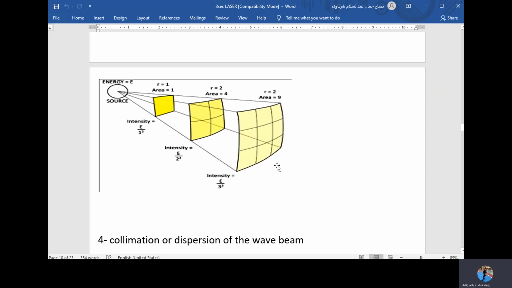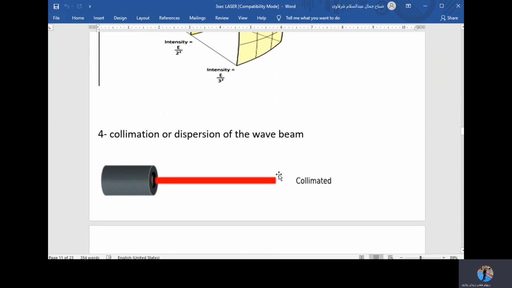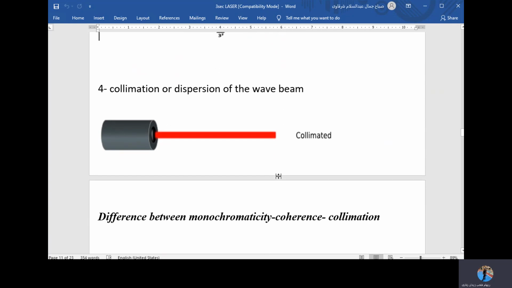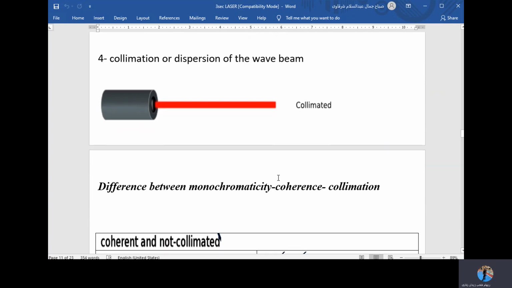So factor number 4 is called the collimation or dispersion of the wave beam. By the collimation or dispersion of the wave beam, I mean simply how the laser will be dispersed, or how the laser gets scattered as a form of rays that are dispersed away from each other.